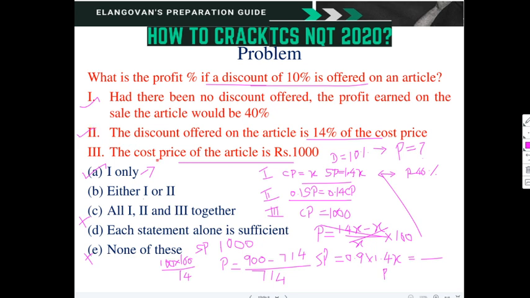For the third alone, if the cost price is 1000 and the discount is 10 percent, but the selling price is not given, we cannot do it with this. So what is the final option? Either 1 or 2 is the final answer. Is it clear?